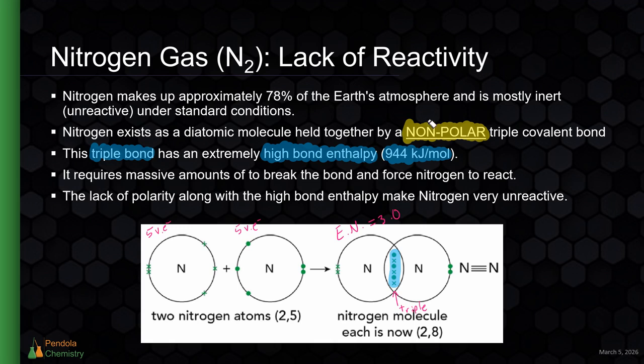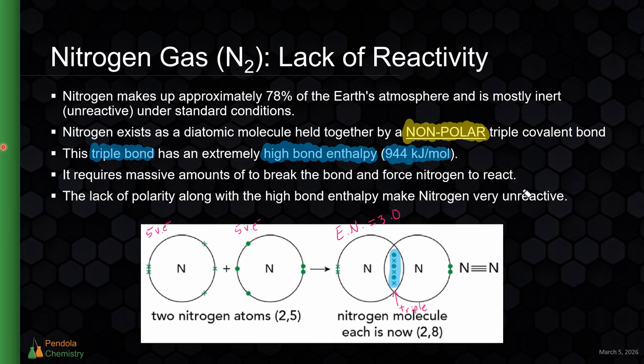And so these 2 things, the fact that nitrogen does not attract things because it's nonpolar, and that it takes so much energy to break up a nitrogen bond, it makes nitrogen extremely unreactive. It requires that massive amount of energy to break apart the nitrogens from each other, even if something were to be attracted to them, which it's not because it's nonpolar. So that's what leads to nitrogen being unreactive. And you have to think about this.